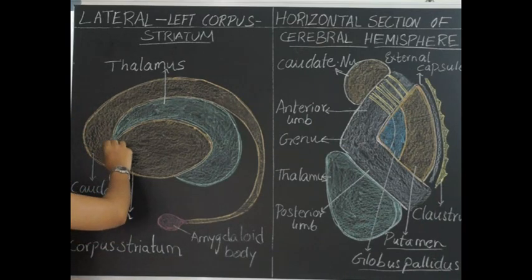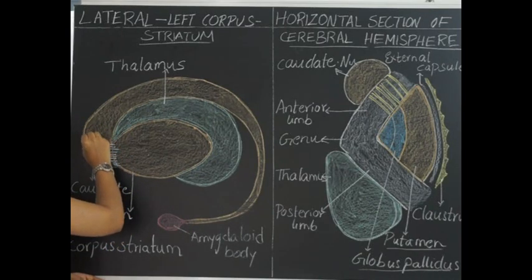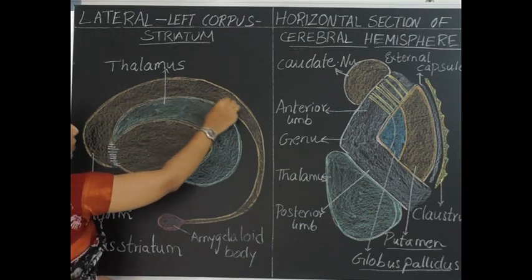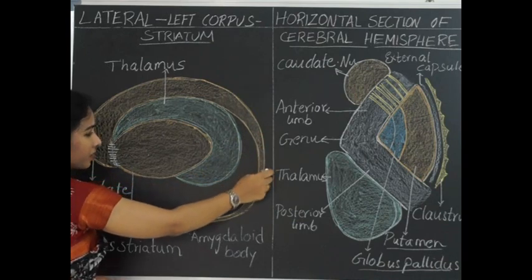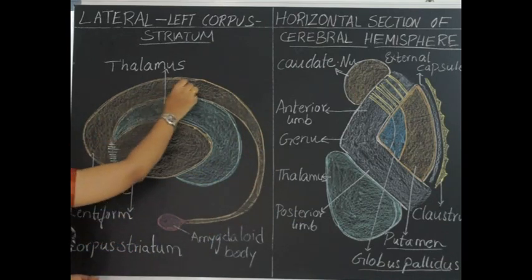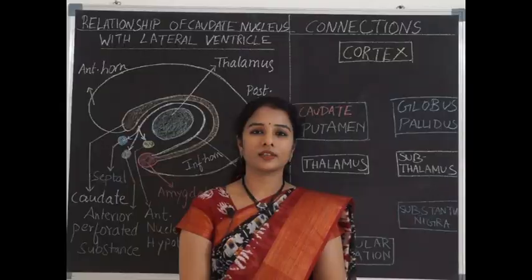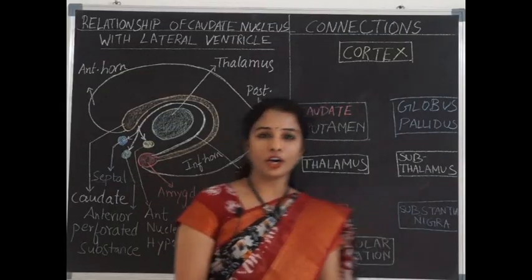The caudate nucleus is separated from the lentiform nucleus by means of the internal capsule. The anterior rounded part of the caudate nucleus is called the head, which continues to form the body, and further it tapers to form a thin strand called the tail. So it has the head, body, and tail of the caudate nucleus. The tail ends up in the amygdaloid body. So we shall continue with the caudate nucleus.